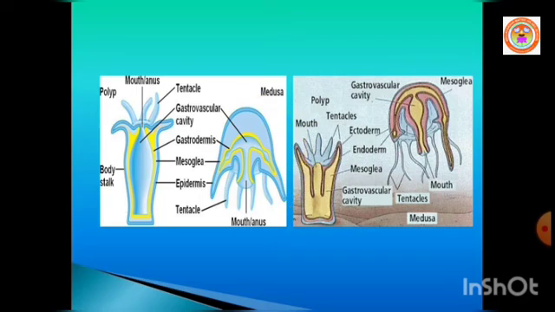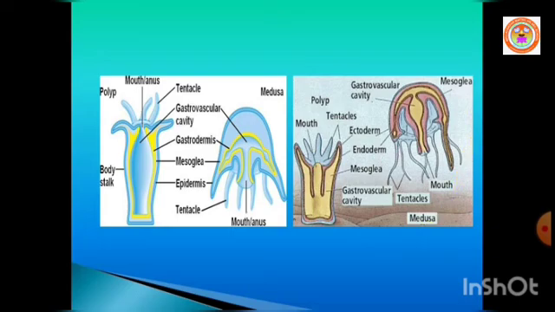The polyp form is sessile, that means fixed in one place, and is generally cylindrical. Example, Hydra and Adamsia. Whereas the medusa form is umbrella shaped.